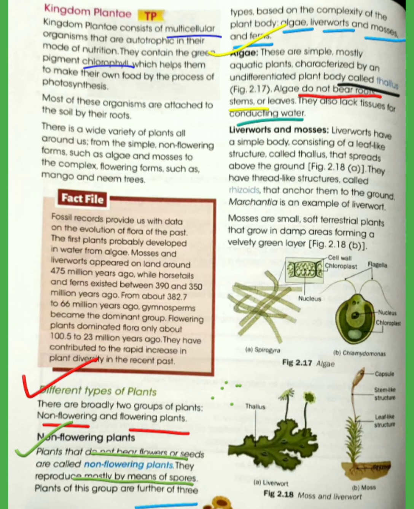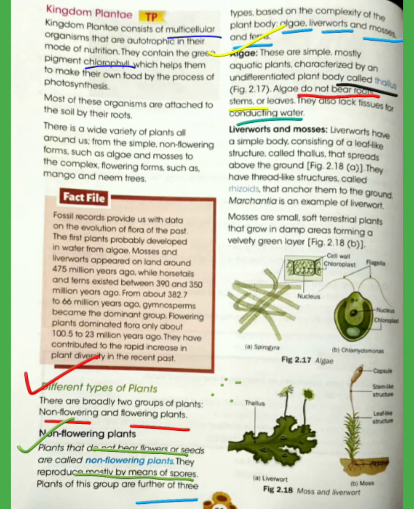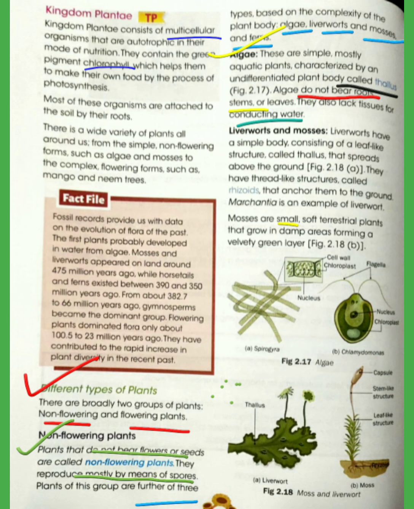Next one is liverworts and mosses. Liverworts have a simple body consisting of a leaf-like structure called thallus. They do not have root or stem, and these leaf-like structures spread above the ground. They have thread-like structures called rhizoids that anchor them to the ground. For example, Marchantia. Mosses are small, soft terrestrial plants that grow in damp areas, forming a velvet green layer.